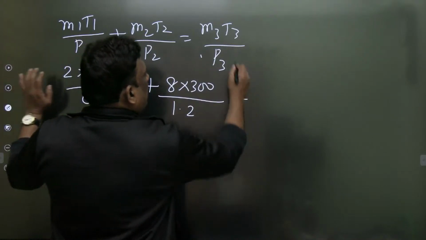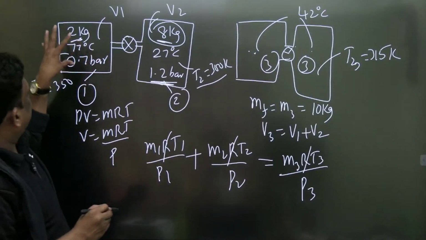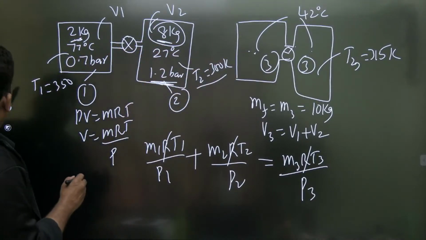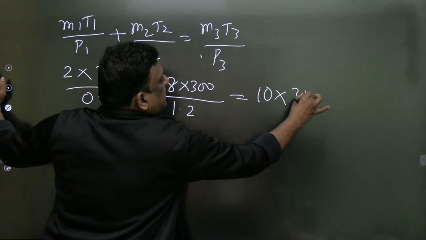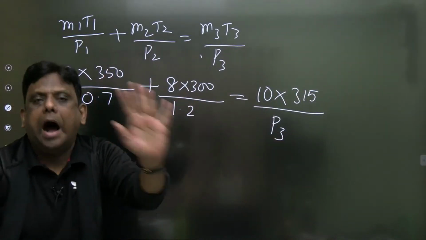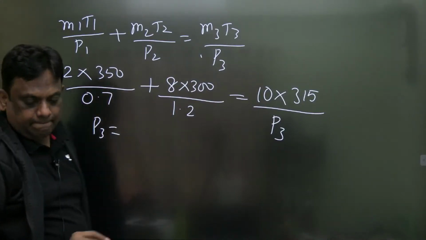1.2. And that should be equal to the final mass, which is how much? One second, wait. The final mass is this plus this, that is 8 plus 2 is 10. So now I will write this as 10 and the final temperature is 315 by P3. So this P3 will be in bar. Because these are in bar, can you give me the value of P3?